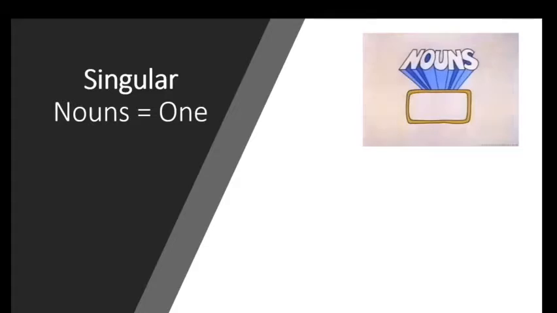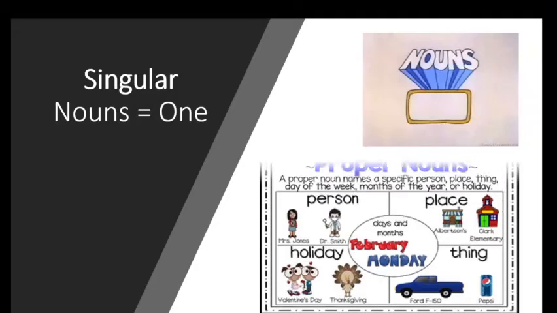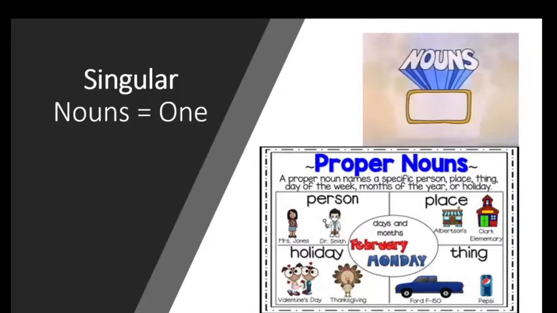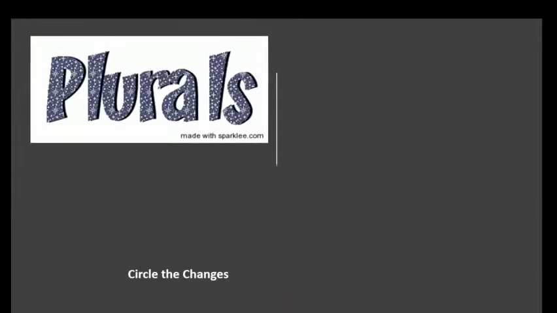In this slide we're going to learn about nouns again, but what type of nouns? I'm talking about one noun. If I want to talk about one name, one thing, one person, one whatever, then I will call that singular. Singular is the term that you use for only one noun. For example, a place, so it's singular, place. A thing, car, for example, as you see, it's one thing, so it's singular, car. But if I say cars, that will be something else. Exactly, it will be the plural.